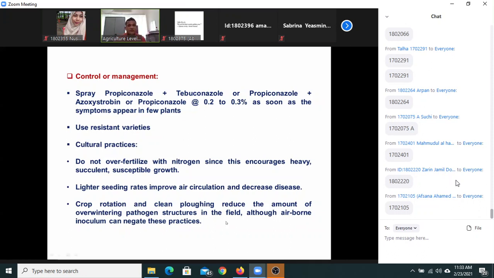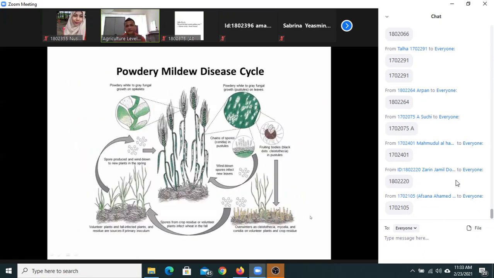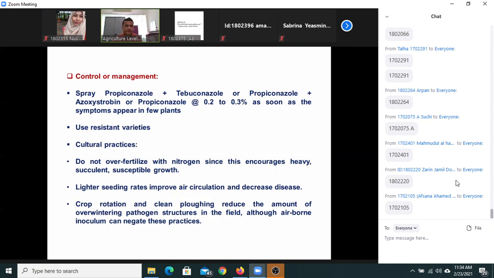Crop rotation: you can go for crop rotation to reduce the amount of inoculum. Why? Because your pathogen may survive in the soil. If you go for crop rotation with other crops, for example pulses and oilseeds, the pathogen inoculum level goes down due to absence of the host. So that's why we suggest crop rotation. Clean plant means you have to collect all these residues and destroy them. So these are the things you can list if someone asks you to write the management or control of powdery mildew.